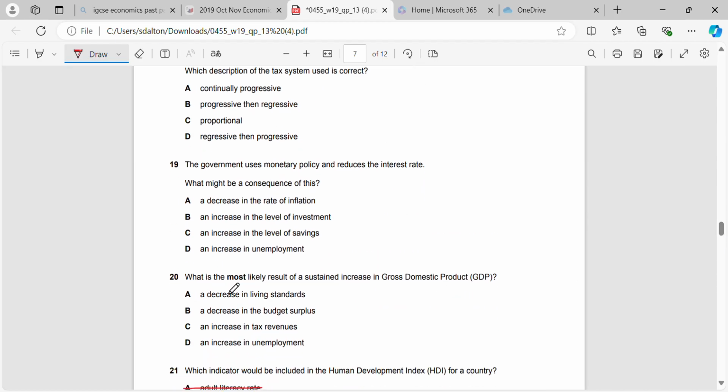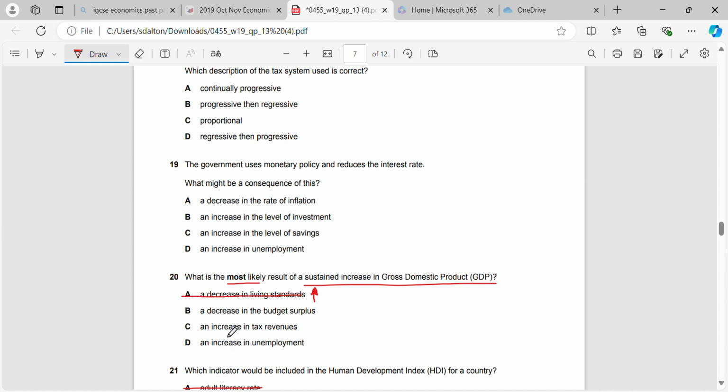What is most likely as a result of a sustained increase in GDP? Okay, so if we have a continual increase in GDP, we won't have a decrease in living standards, we will have an increase in living standards. A decrease in the budget surplus, an increase in tax revenues, or an increase in employment. So these ones, they may happen.